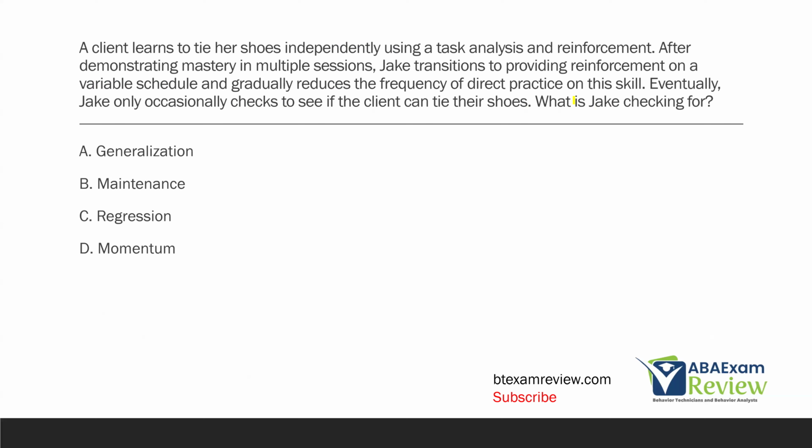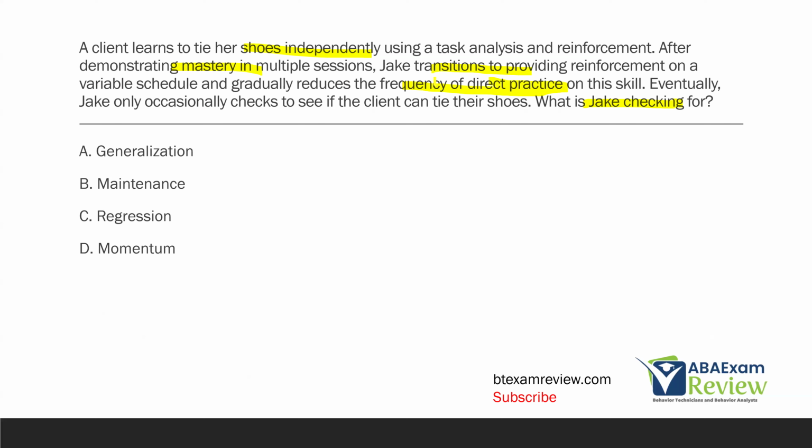Okay, so let's think about what Jake is doing initially. Initially, we know the client is learning to tie shoes independently and then demonstrates mastery. And then Jake starts fading out the schedules. So he's basically teaching. He sees mastery, he starts to fade, and then he reduces frequency of direct practice. He's essentially removing the teaching of the shoes because the skill is being mastered.